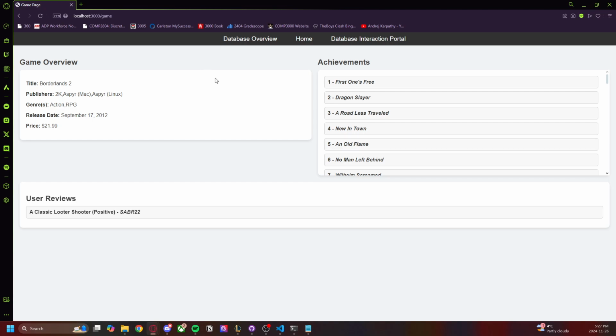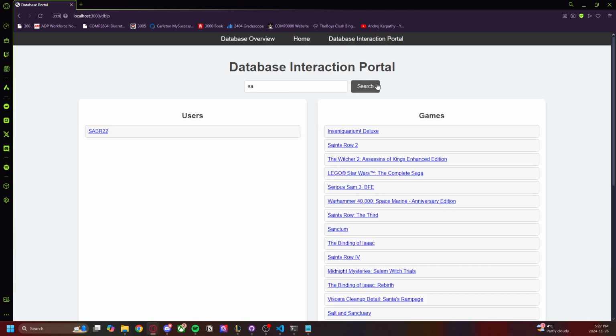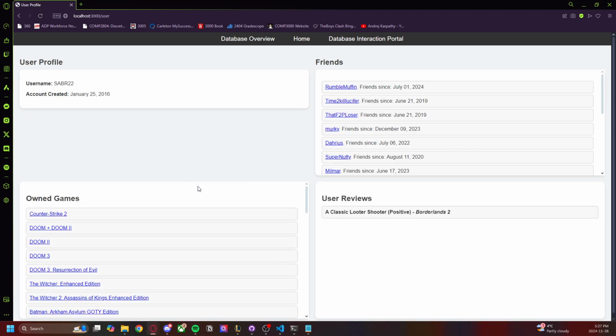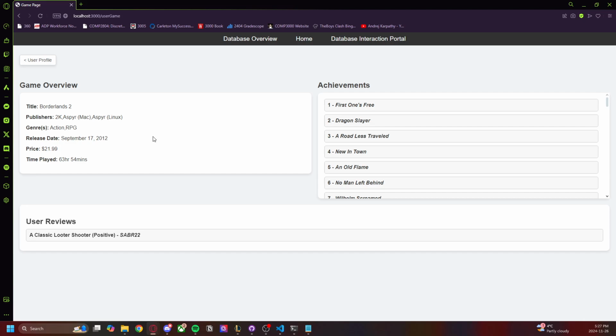So this is one of the secondary use cases of checking out games as opposed to users, but there is also a second way of achieving this by, again, looking for users. And we can go back to my profile and then look at the game directly from my profile. Click on that link here, and it looks much the same, except we have a little button to go back to the user profile for ease of use.